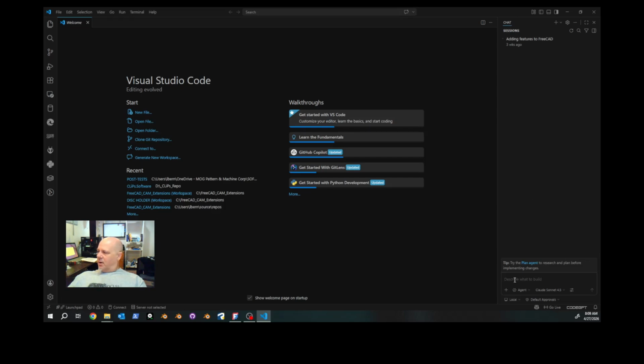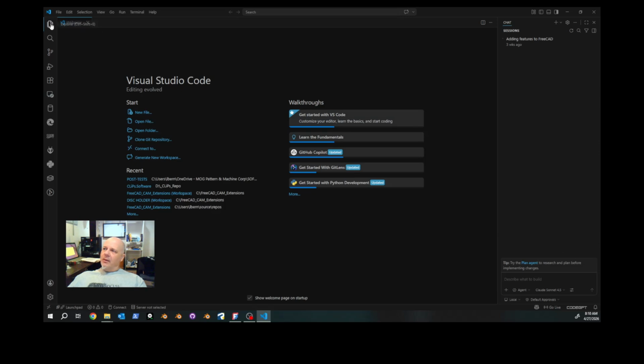You'll find down here a prompt where you can type in directives to the chat. Choose the model that you want to use. I'm using Claude Sonnet 4.5, and I am in agent mode.